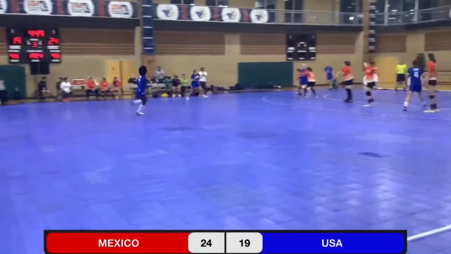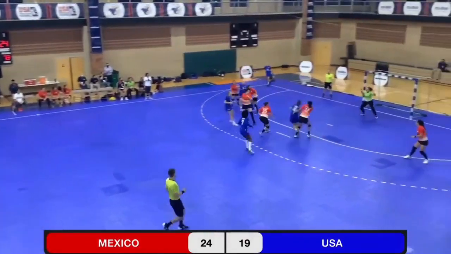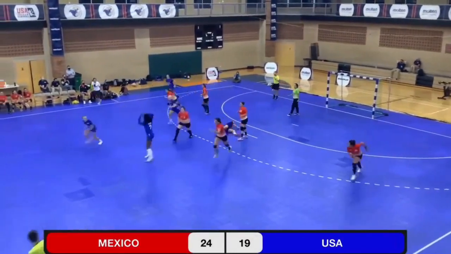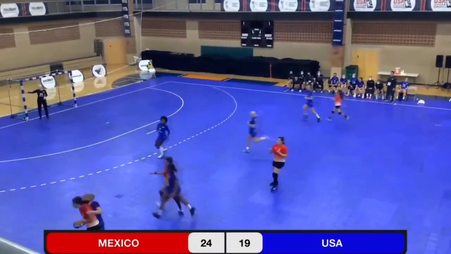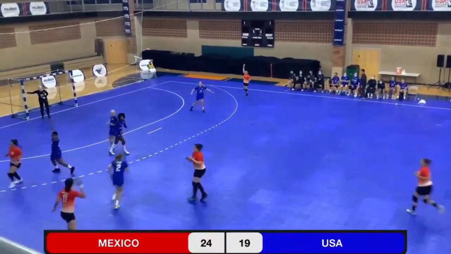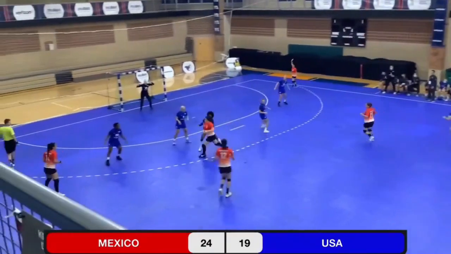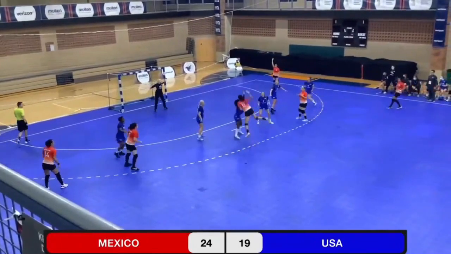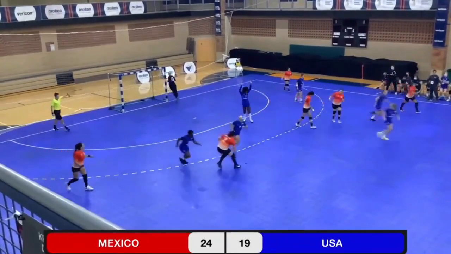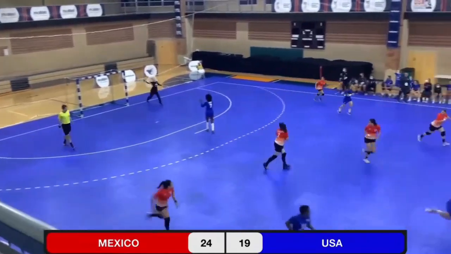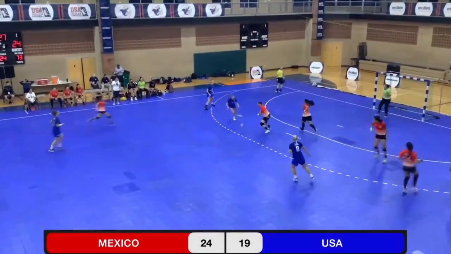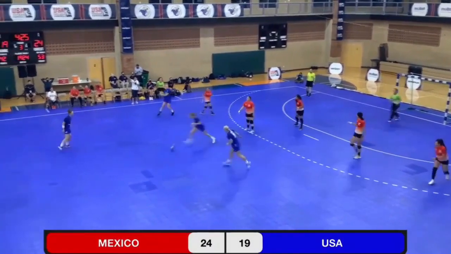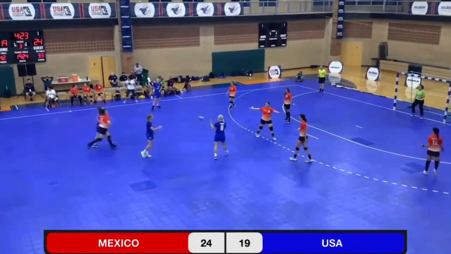Well, 5 minutes, 5 goals. That means the U.S. needs to convert on just about every opportunity. That's a pass to no one. Now Mexico is able to track it down. And the shot's off to the side. USA with a fast break opportunity to Norden. Mexico almost at the steal.